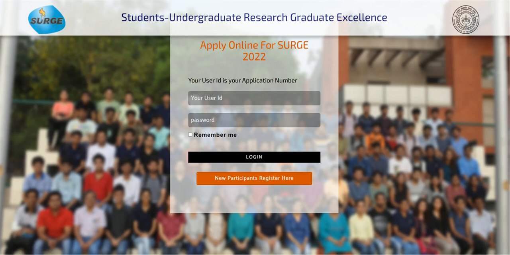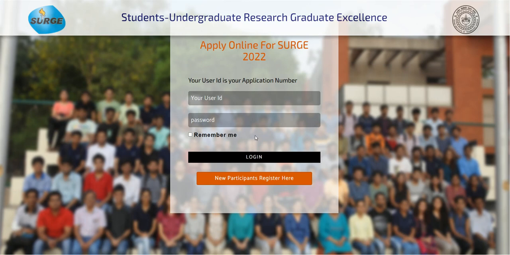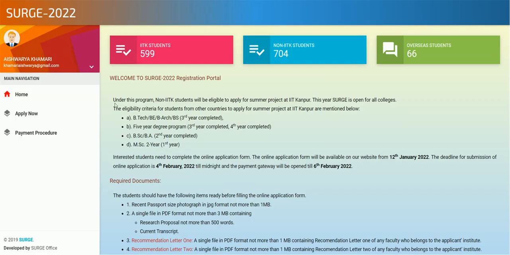After providing credentials like your name, email ID and mobile number, you will get a mail from Search 2022 with a password and your application number. After logging in with your application number and password, you will get this kind of page.